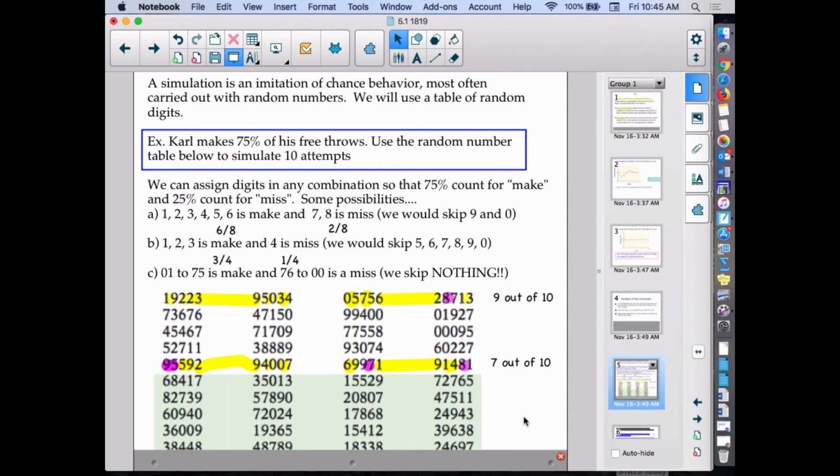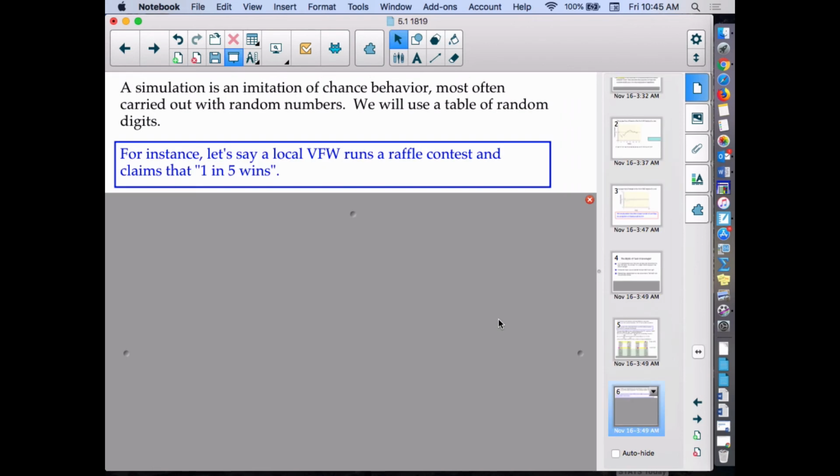And it's not that any version is right or wrong. We're just using this as a way, instead of actually carrying out free throws, a way to measure different things that could happen. We are simulating the real event with these numbers. So we already talked about it, this top part.